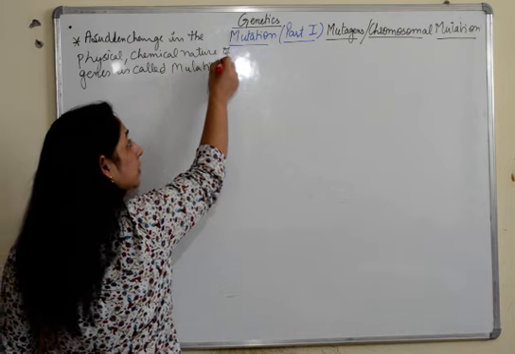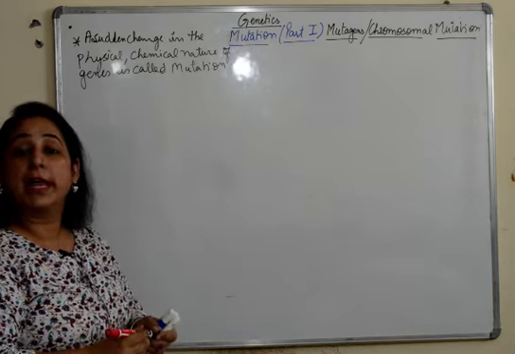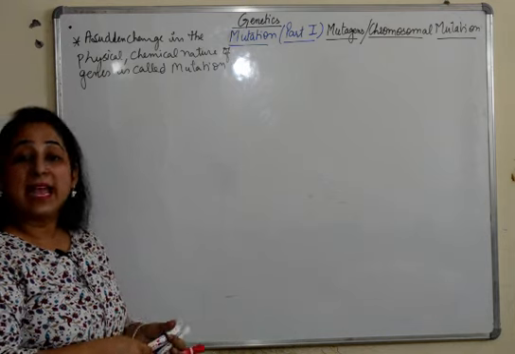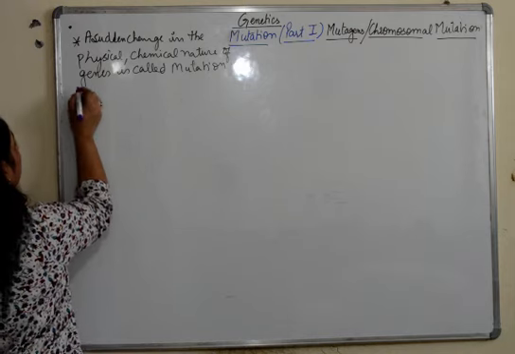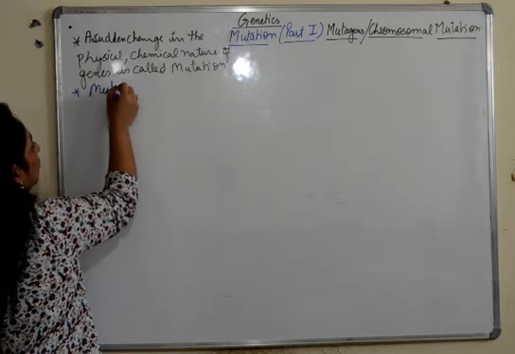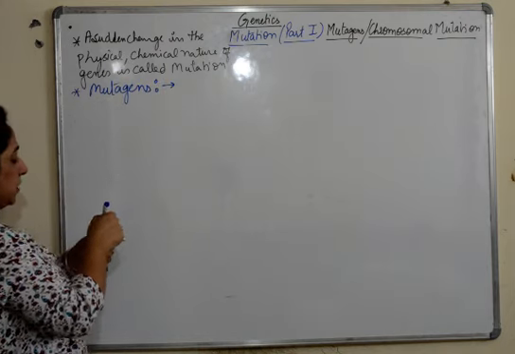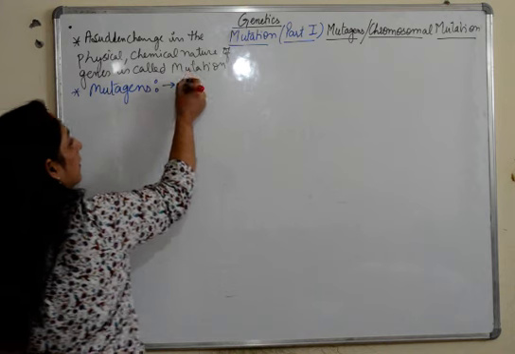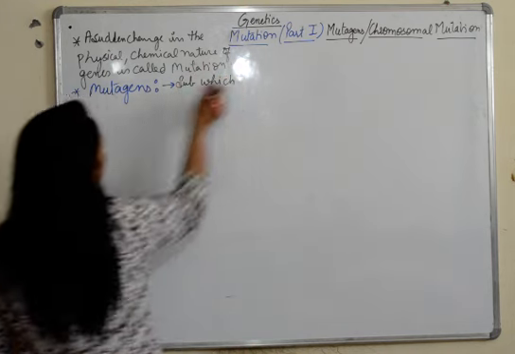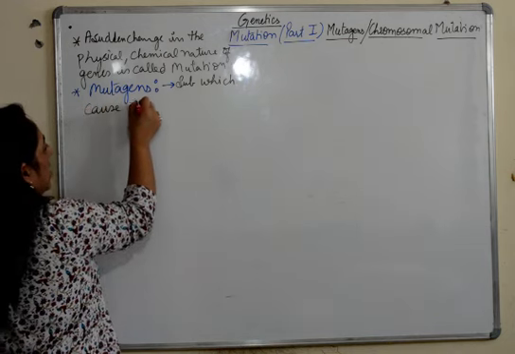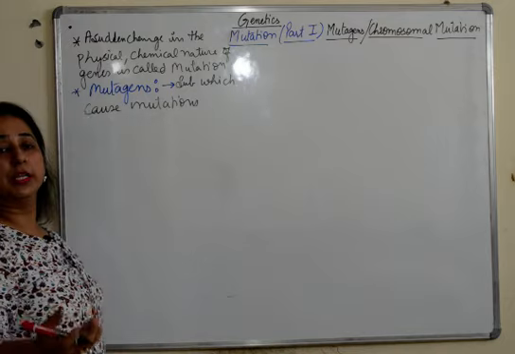Now, how is this mutation caused? There are multiple reasons for the mutations to take place, and the substances which can induce or which can cause mutations are known as mutagens. So what are mutagens? Mutagens are, I'll write, the substances which cause mutations. Fine. So they are the reasons why mutations are caused.